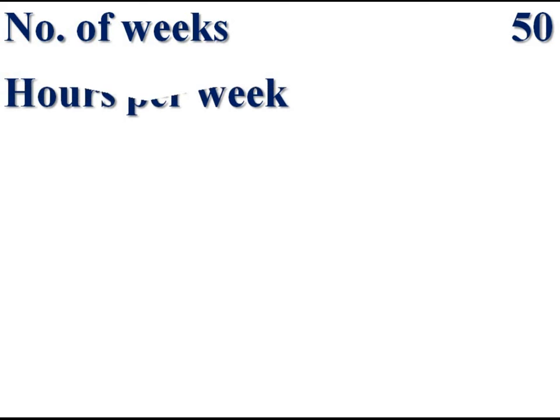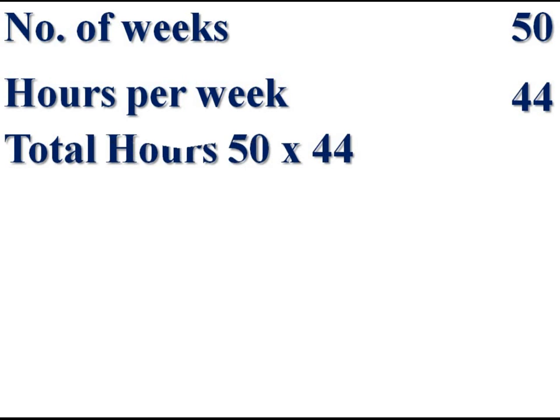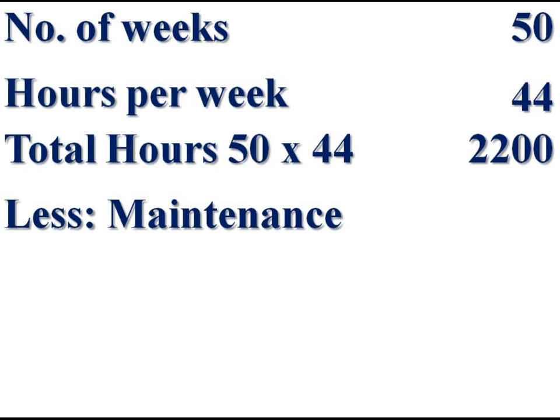Number of weeks per annum 50, number of hours per week 44. Therefore, total hours per annum 50 into 44, 2,200. Out of 2,200, 200 hours are required for maintenance.